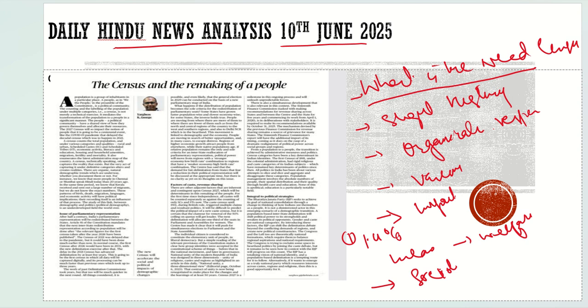In our country, there is huge diversification, maybe related to caste, maybe related to religion, maybe related to income. The policies which you are going to make are not going to impact the people who are really in need of that. So for understanding that, you need to have this data. You need to conduct the census.